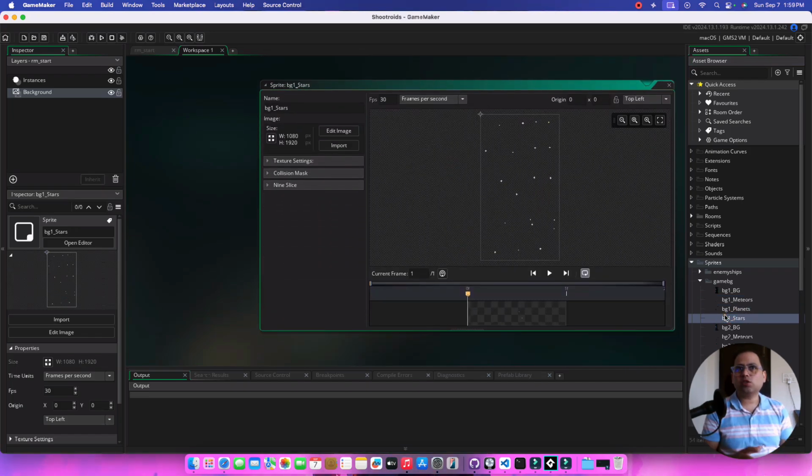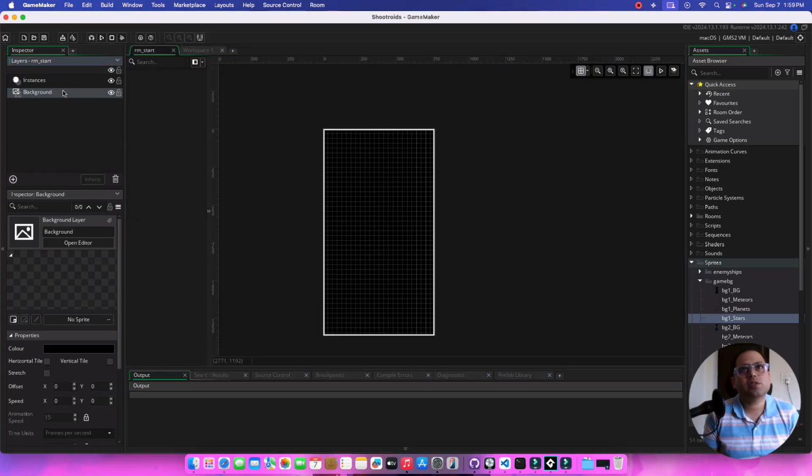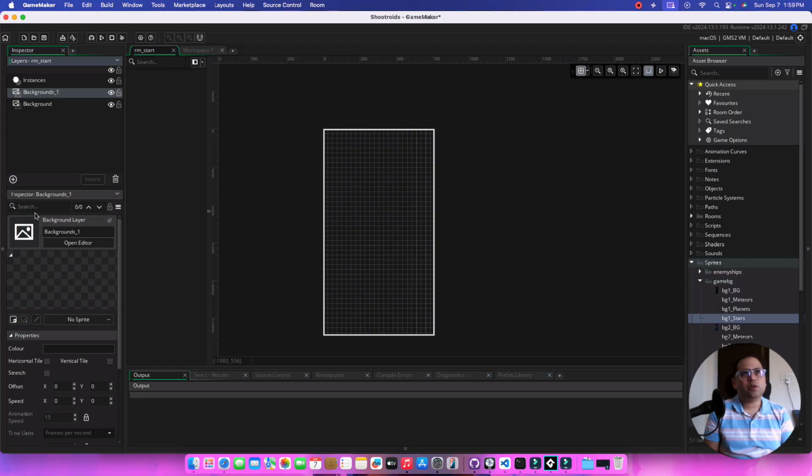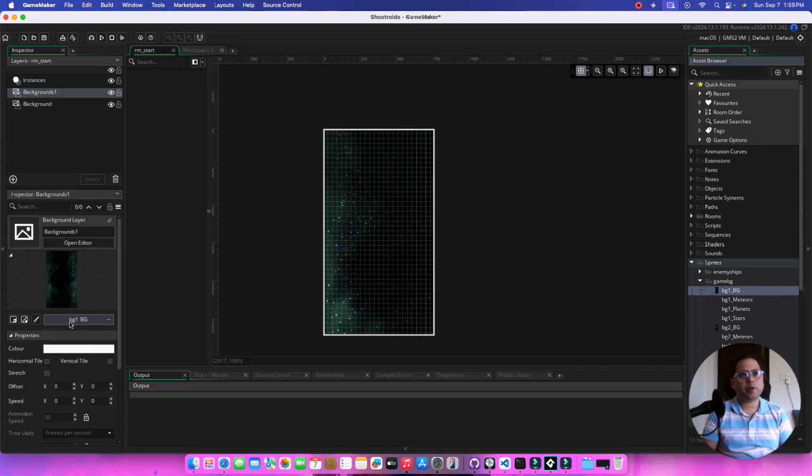I think for this video, let's just go ahead and set up the basic environment and have the player moving left, right, up, down. I think that will be a good starting point for our game. So we have a background out here which is currently black in color. We're not going to do anything with this. We're going to keep it black. So we're just going to add a new background layer out here, and we just make it background 1, and we take a sprite out here, click on it and drag it, and we place a sprite out here. That adds our background layer.